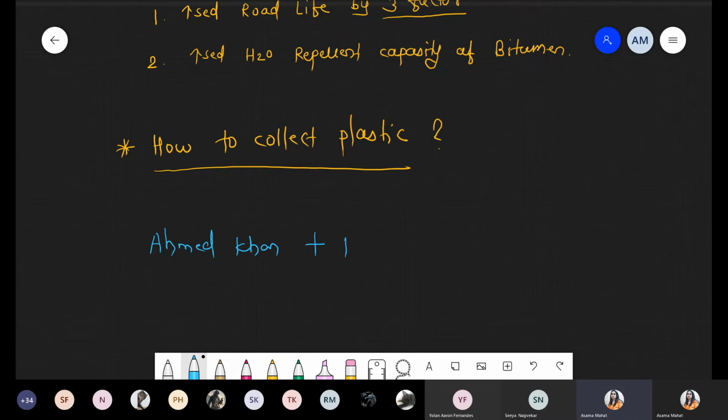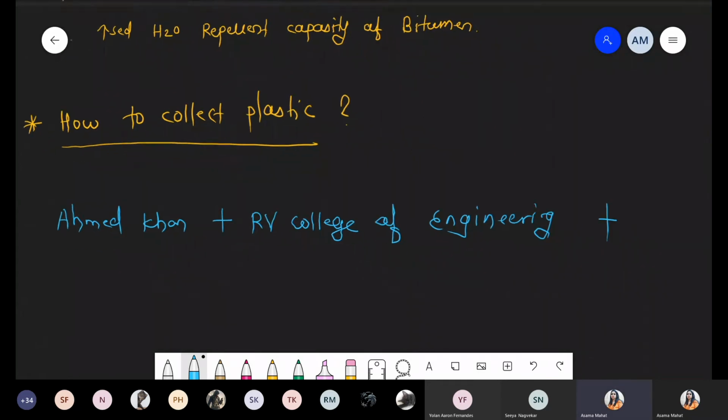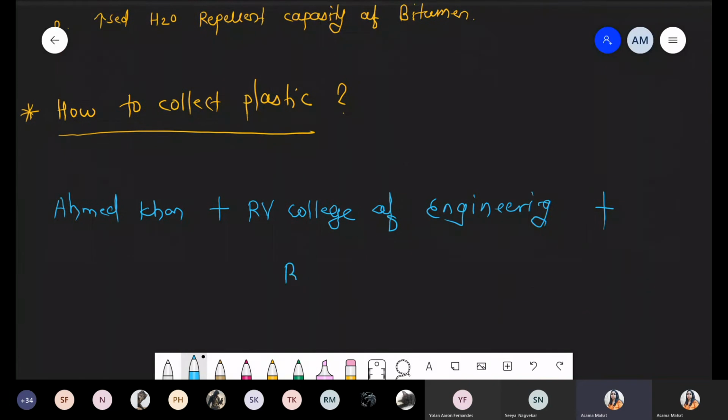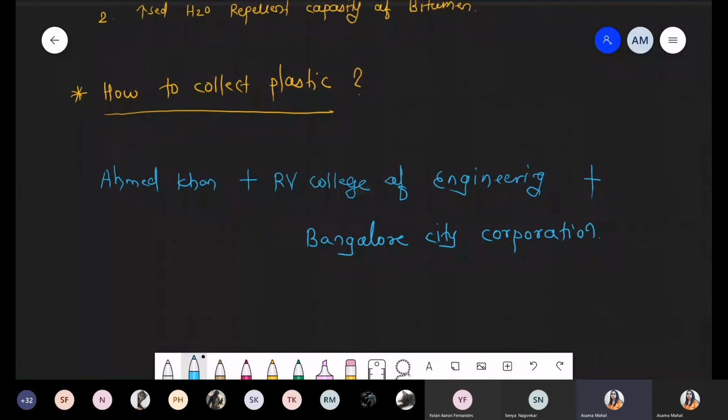He collaborated with RV College of Engineering plus Bangalore City Corporation. So collectively they decided to use rag pickers and collect the plastic from them.